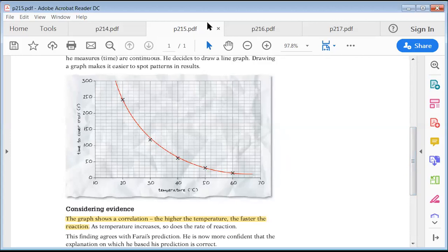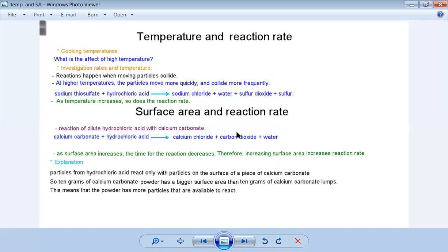Now I need to see what is the relationship between the surface area and the reaction rate. So at higher temperatures, we said, as we increase the temperature, the reaction rate will be faster. Okay, what about the surface area?